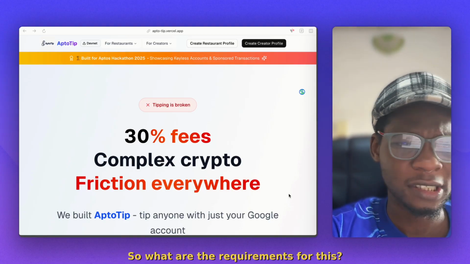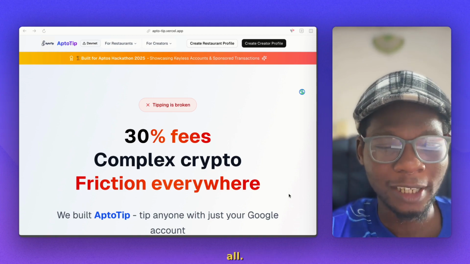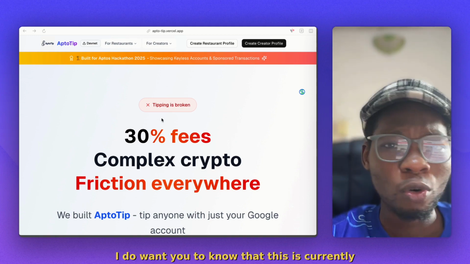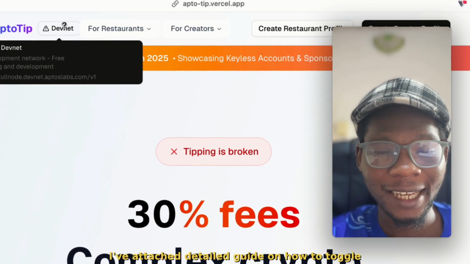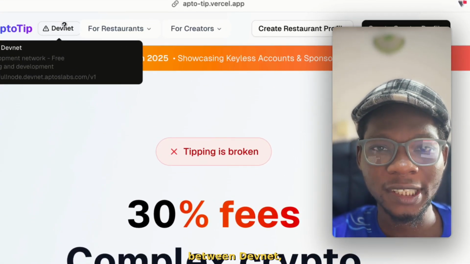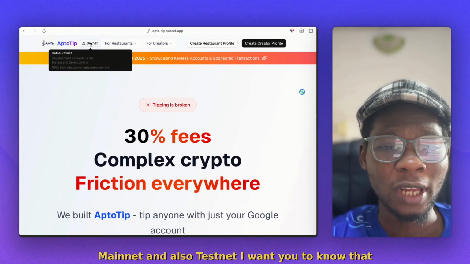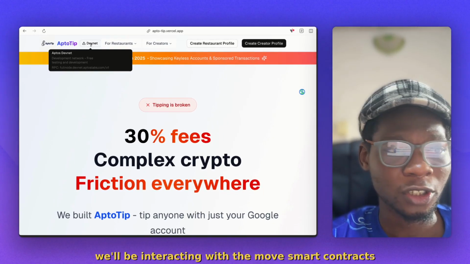So what are the requirements for this? You just need your Google account. That's how easy it is on AptoTip. I do want you to know that this is currently running on DevNet. On the GitHub repo, I've attached a detailed guide on how to toggle between DevNet, mainnet, and also testnet. We'll be interacting with the Move smart contracts just with your Google account.